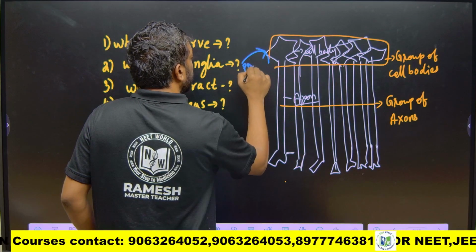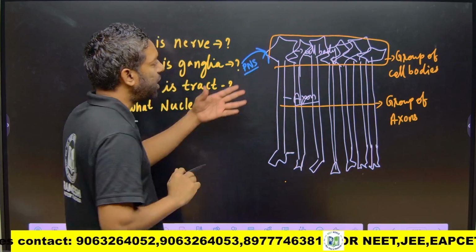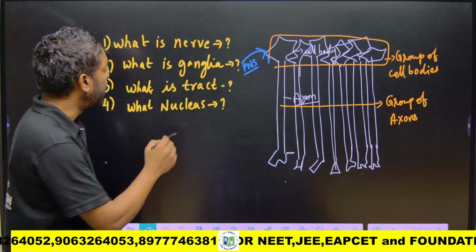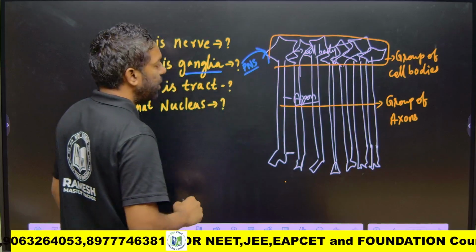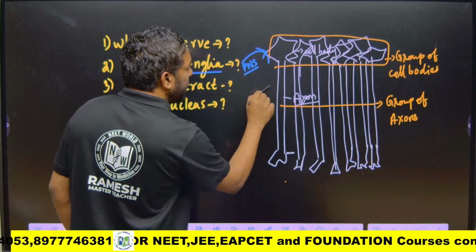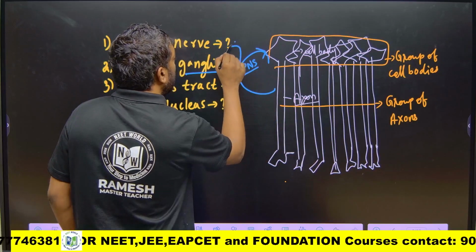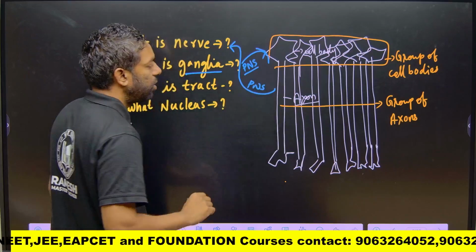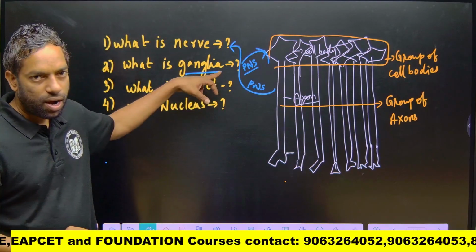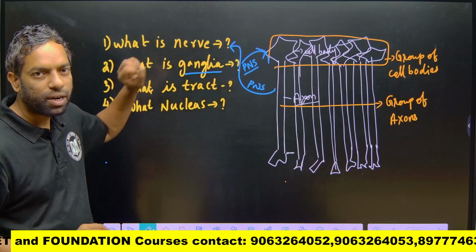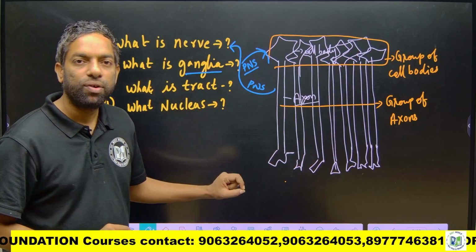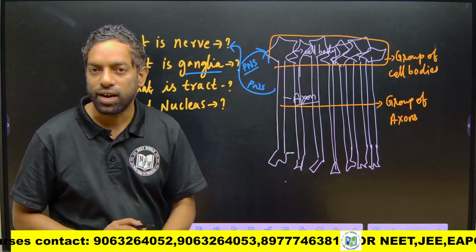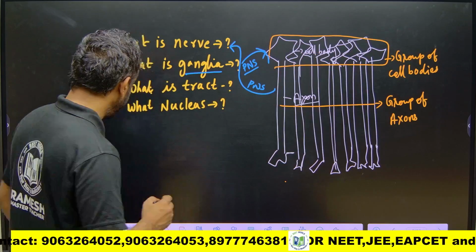A group of axons in the PNS is called a nerve. A group of axons in the peripheral nervous system is called a nerve. A group of cell bodies in the peripheral nervous system we call ganglia. Okay.